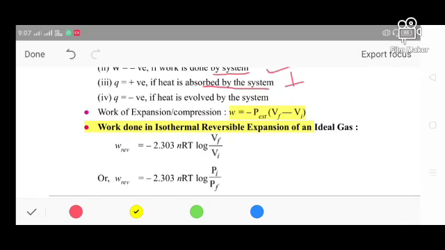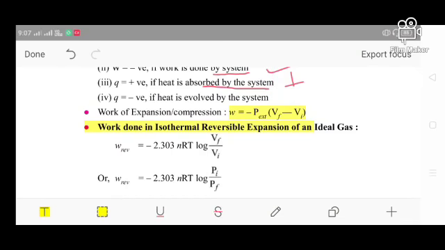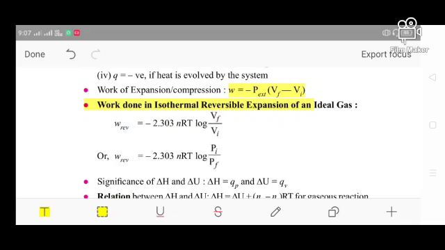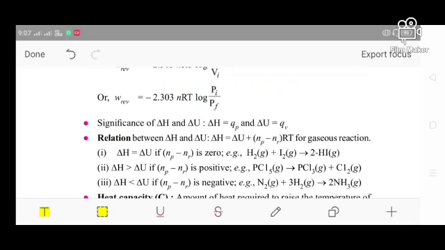And work done in an isothermal reversible expansion of an ideal gas is w equal to minus 2.303 nRT log (V final / V initial), or minus 2.303 nRT log (P initial / P final). These are important key terms you have to remember.